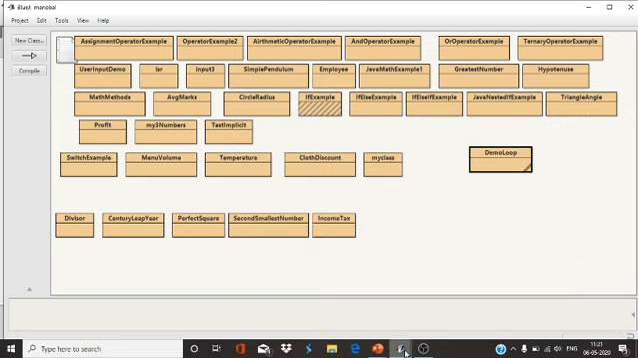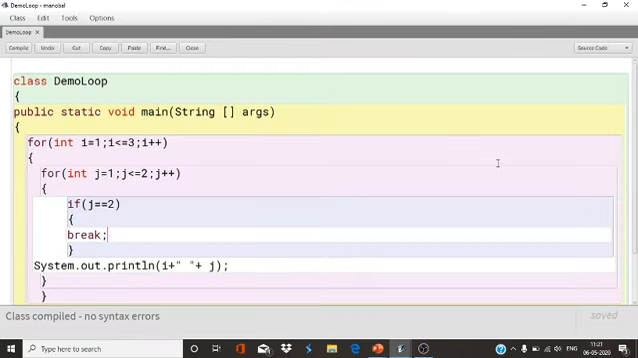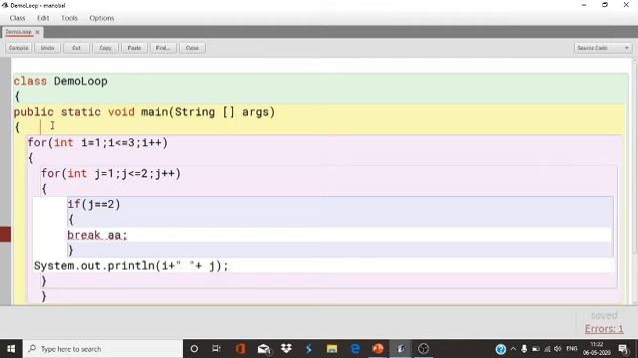It's compiled. If j equals 2, it will break. It means it will come out from the loop, and again it will print the things, no problem. But if I print j equals 1 and now I want to use break AA, nothing will happen. Now I have to put break AA, and I will give a label AA here.